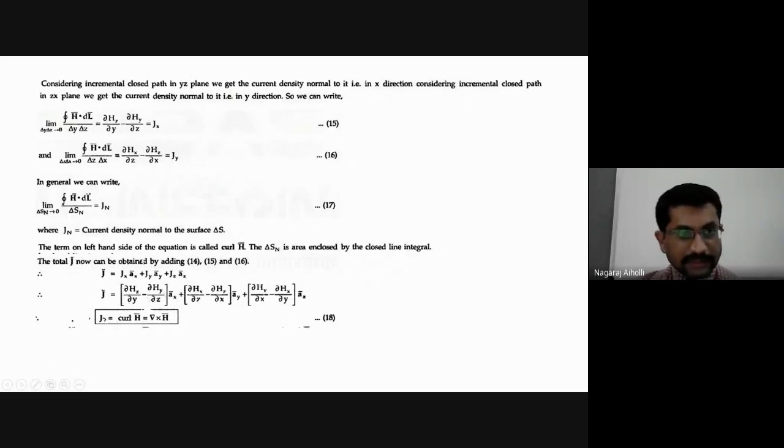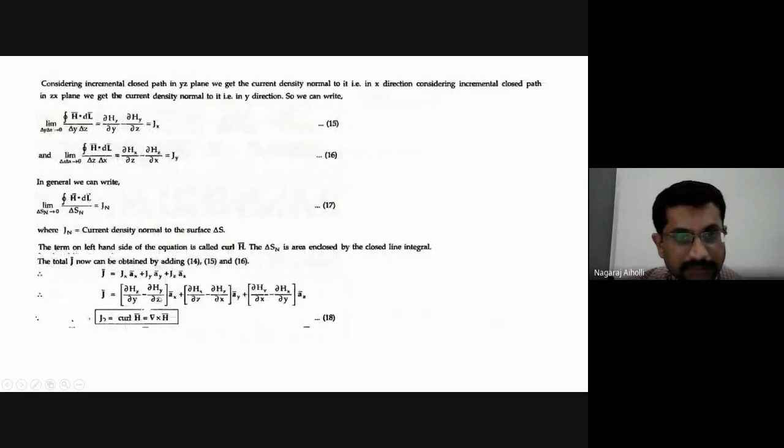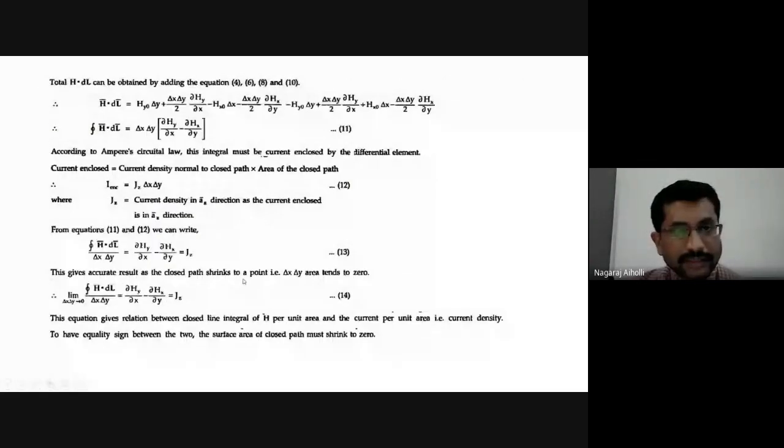Jx is this: dou hz by dou y minus dou hy by dou z into ax bar. Then jy: dou hx by dou z minus dou hz by dou x into ay bar, plus jz. Jz is this one: dou hy by dou x minus dou hx by dou y into az bar.